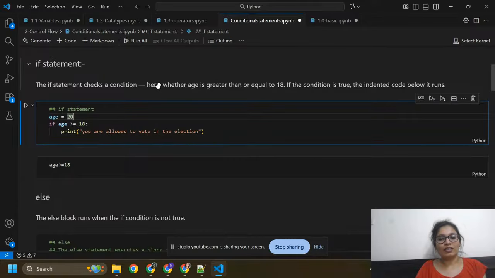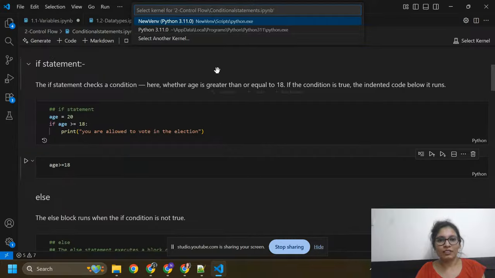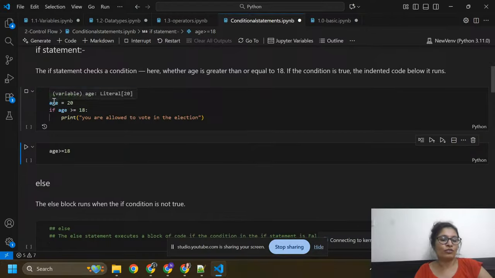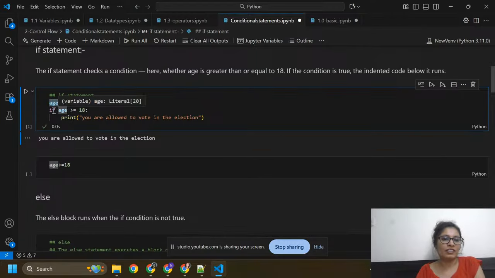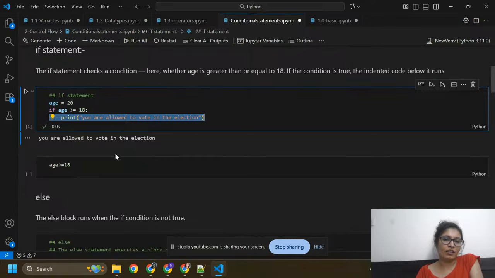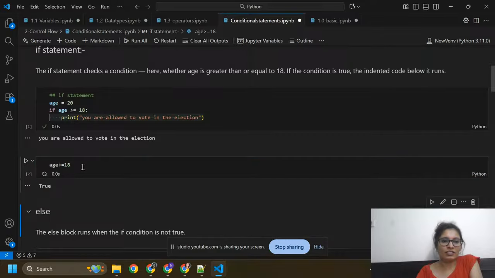Here we check whether age is greater than or equal to 18. If the condition is true, the indented code below it runs. I'm selecting my virtual environment. This is the variable age equals 20, and here I define one condition: if age is greater than 18, then you are allowed to vote in the election. I hope you got it.